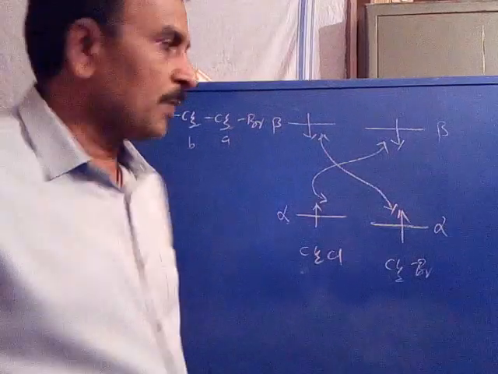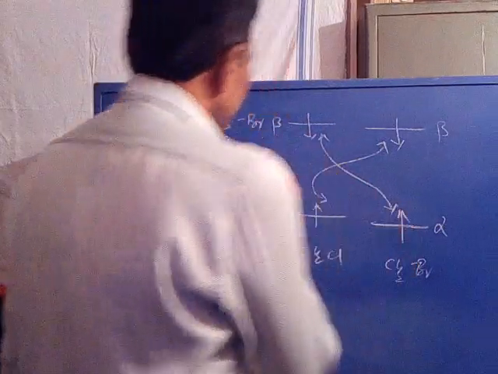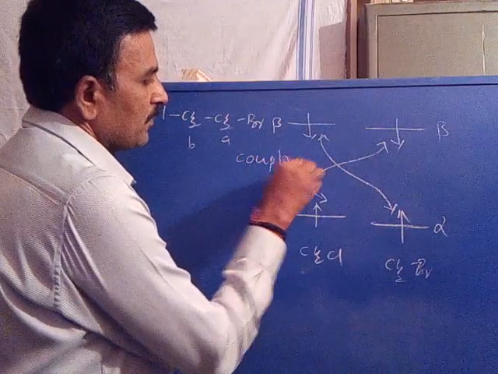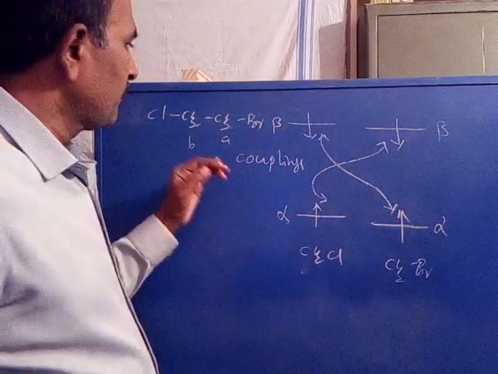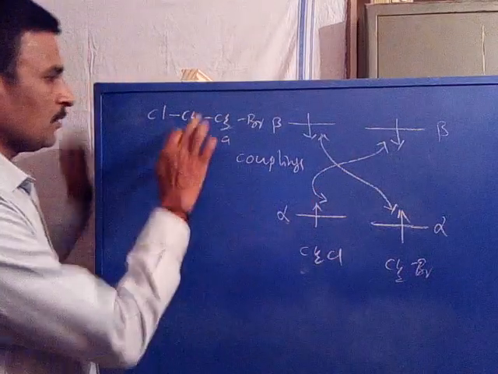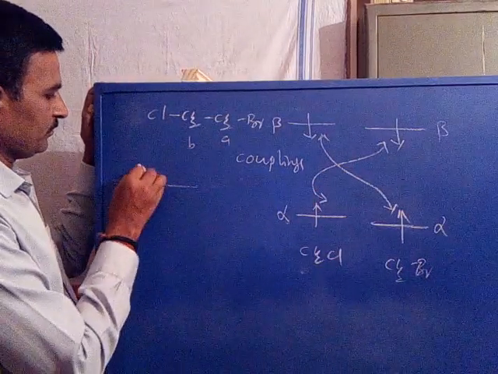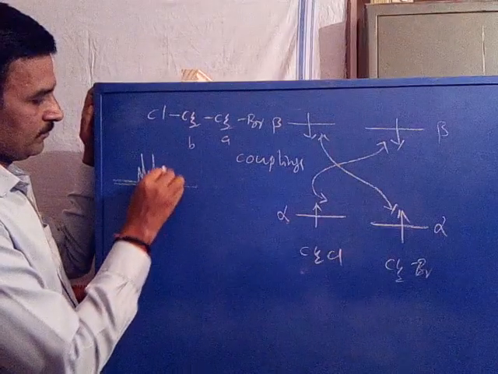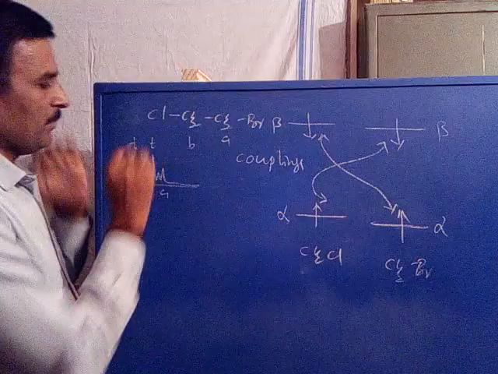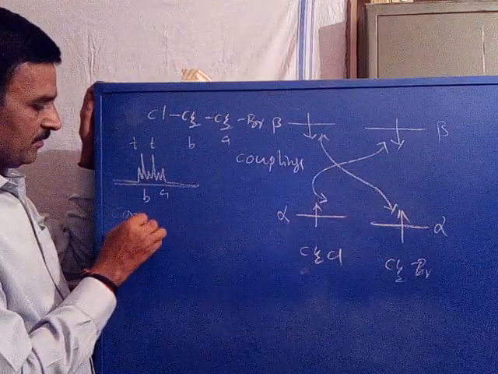So this is about coupling interactions. Are you following? What happens when we allow them to couple? Two triplets appear, an A proton triplet and a B proton triplet. It is complex.